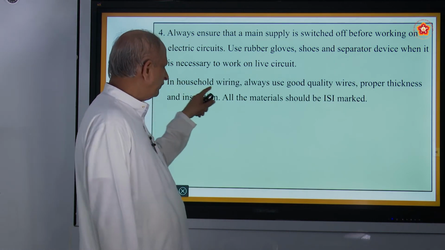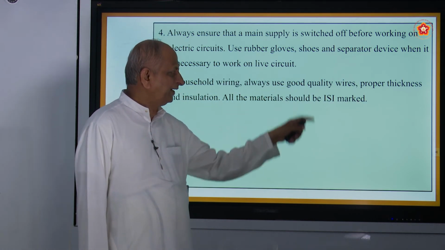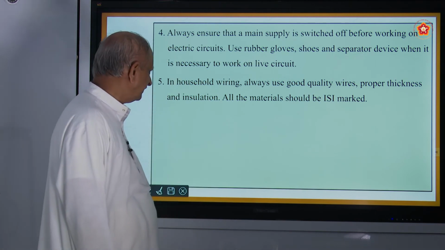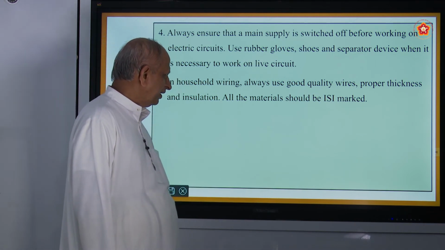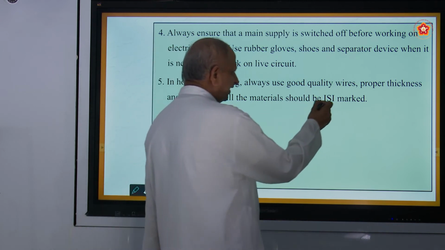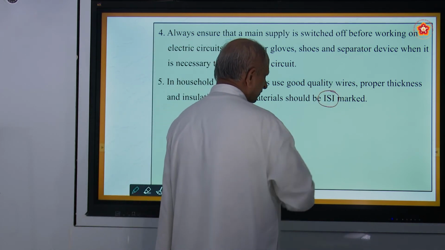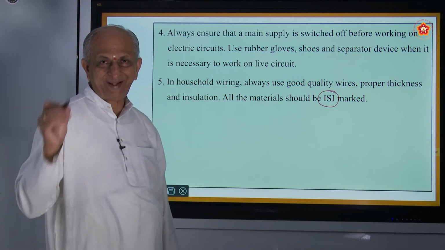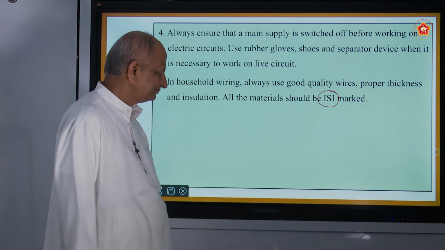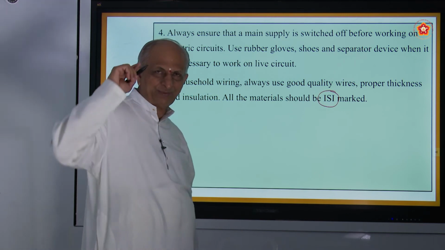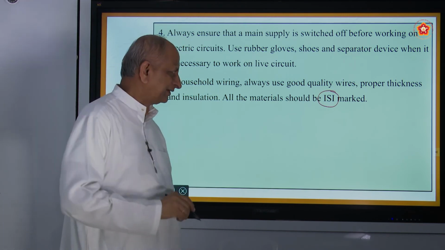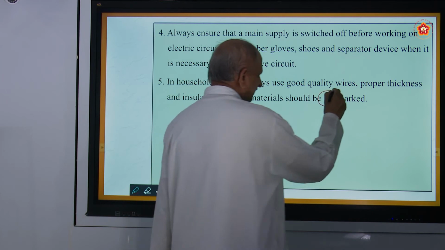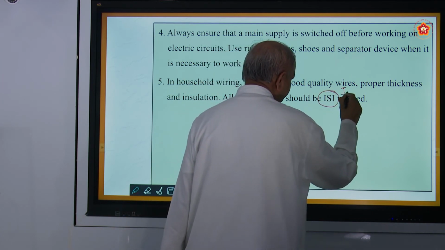In household wiring, always use good quality wires of proper thickness and insulation. All the material should be ISI marked. What is ISI? Indian Standard Instrument. Even for food, you might have seen there is an ISI mark. So always select items with the ISI mark.